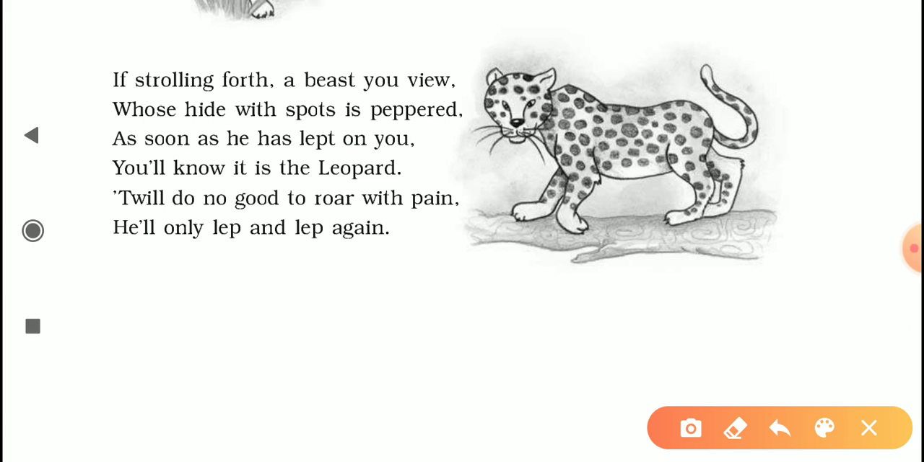In this stanza, you have to understand a few things. First, see the word hide. The word hide here means skin. So not the verb hide, which means to make yourself invisible, but here the word hide actually is a noun, which means the skin. With spots is peppered. Just look at the use of this word.